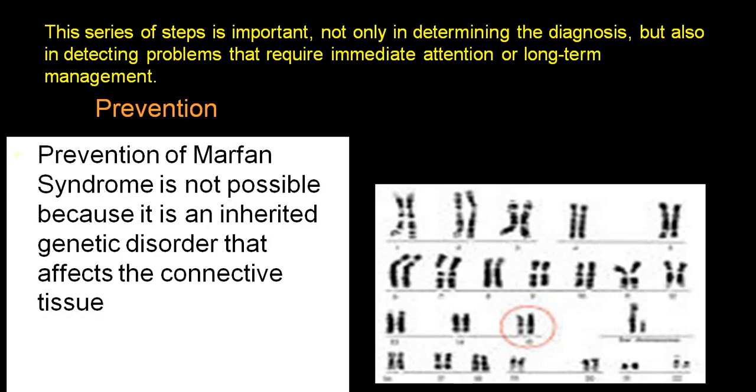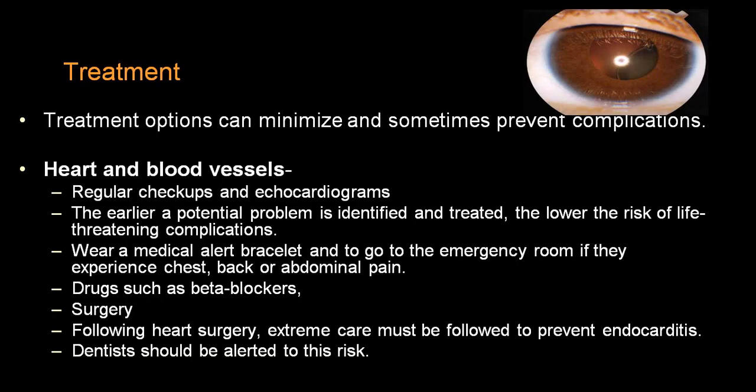Prevention is better. So genetic counseling and even amniocentesis can be done to find out the genetic defect, the chromosome 15 abnormality. As far as myopia is concerned, glasses help, and in case of ectopia lentis or subluxated lens, surgical fixation will be helpful.